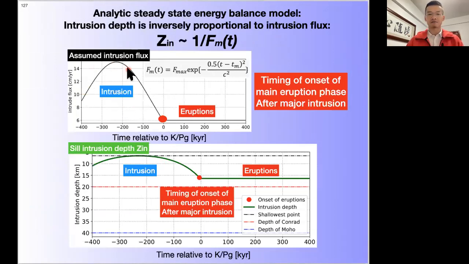So here's the flux, and here is the sill intrusion depth. Because the sill first intrudes upward and downward, it replaces part of the crust with densified sill. As we go back down, the average overburden of the crust becomes denser than that of fluid magma. And here is the point where onset of the main eruption phase could happen. And as you can see, it's after the major intrusion happened.